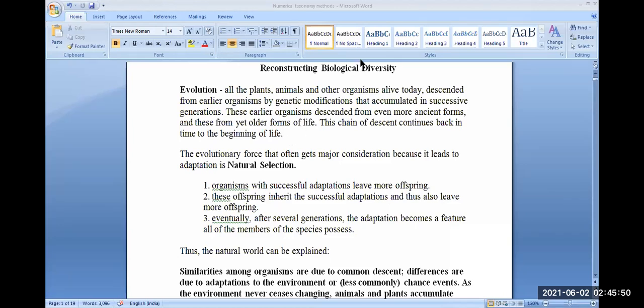They continue their race. These offspring inherit the successful adaptations and thus also leave more offspring. Here it is biological potential, reproductive potential. That is, those organisms which have higher reproductive potential and can adapt to the changing environmental conditions leave more offspring, and those organisms continue their race. Eventually, after several generations, adaptation becomes a feature of all members of the species. Here we see it is the adaptation that helps in evolution.